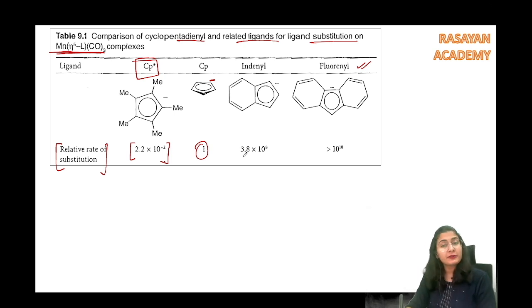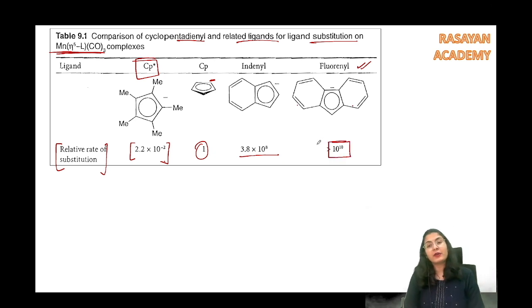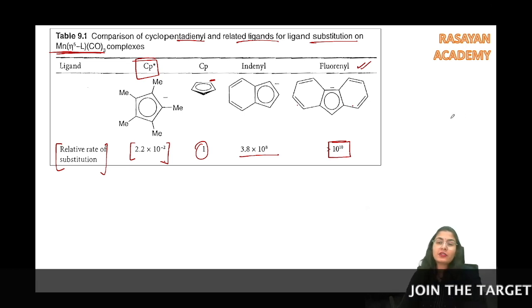Then we move onwards to indenyl. It is absolutely going to be very fast. Look at this, 3.8 into 10 raised to 8. फिर हम आगे चले गए fluorenyl पे. There are two big rings which can resonate. So 10 raised to 10 is going to be the rate of reaction for the fluorenyl. Okay, so yes guys, it depends on the ligand structure also, whether it is going to stabilize the excess of charge or not.